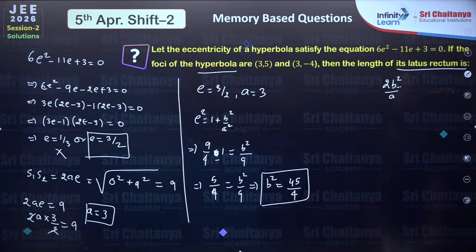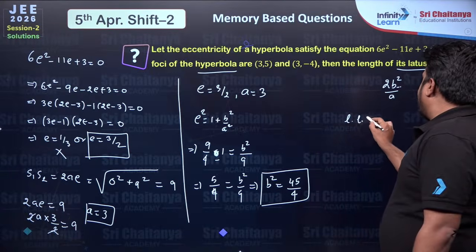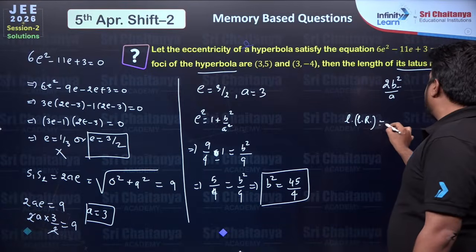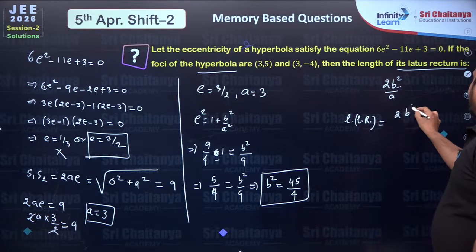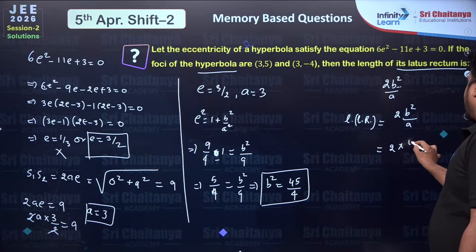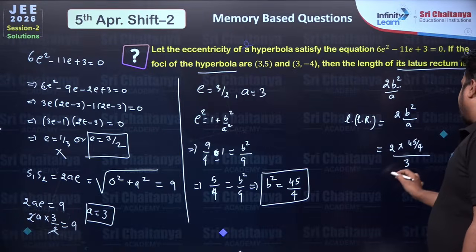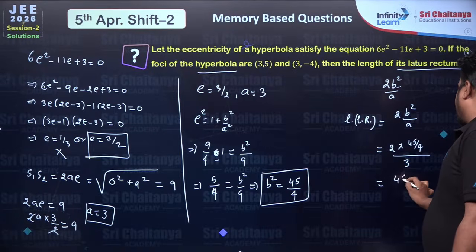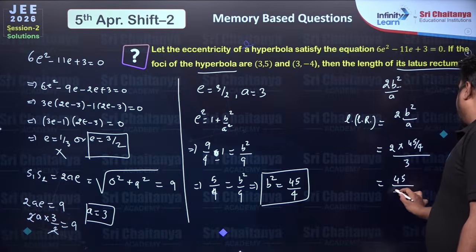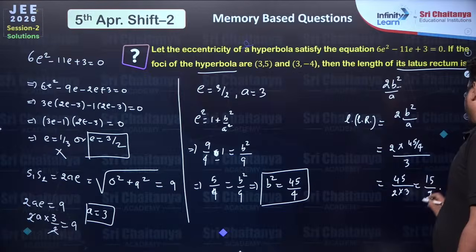I hope everyone has understood this. Fine. So the length of the latus rectum will be equal to 2b square upon a, which will be 2 into 45 by 4 divided by a, which is 3. So 45 by 2 into 3, which will be 15 by 2.